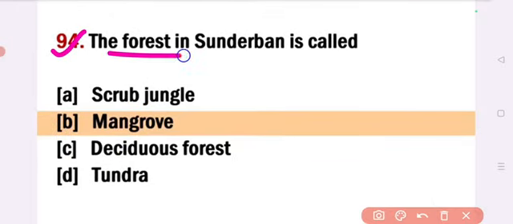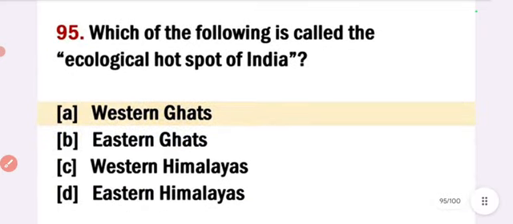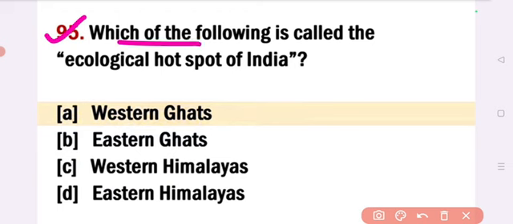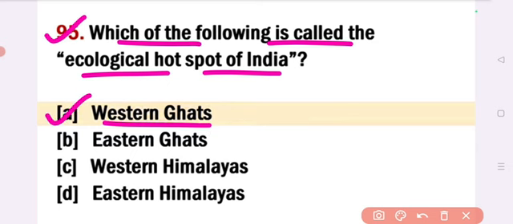The forest in Sundarban is called, answer option B, mangrove. Next. Which of the following is called the ecological hotspot of India? Answer option A, Western Ghats. Western Ghats is called the ecological hotspot of India. Next.